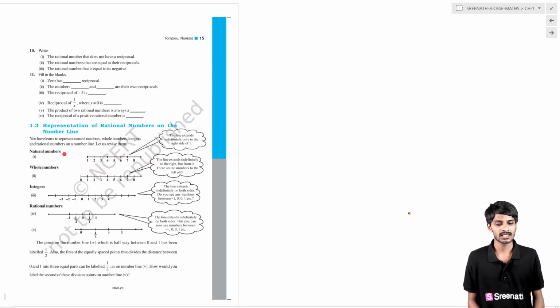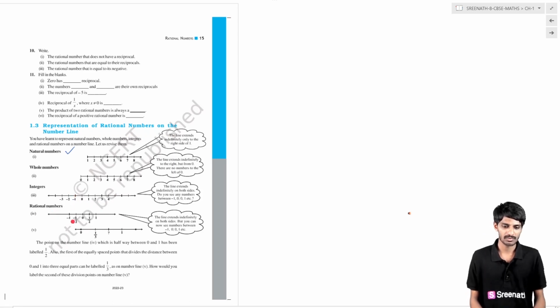Suppose you take a number line and take natural numbers, what happens? It starts from 1, then 2, 3, and there is an arrow, and this goes on increasing to the right side. And when you consider whole numbers, what happens? In this number line also it starts from 0 and the arrow is on the right side and it goes on like that. The numbers go on increasing. The arrow increases to the right side. But in the case of integers, what happens? It starts at 0 and goes on expanding to the right side and goes on expanding to the left side with 1 unit difference. Okay.